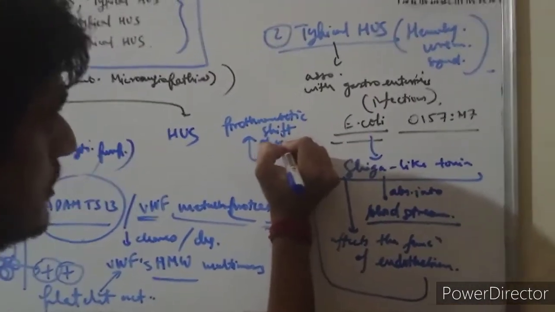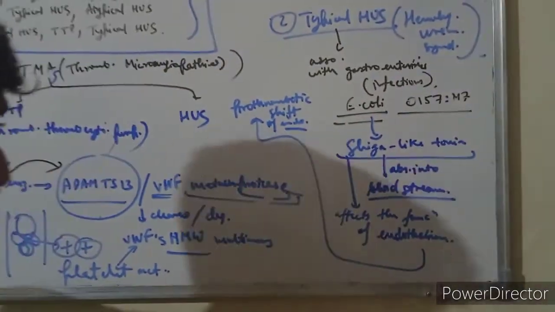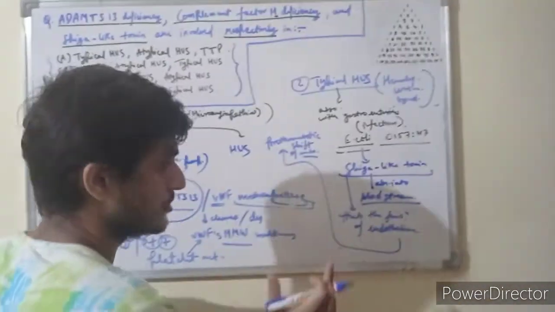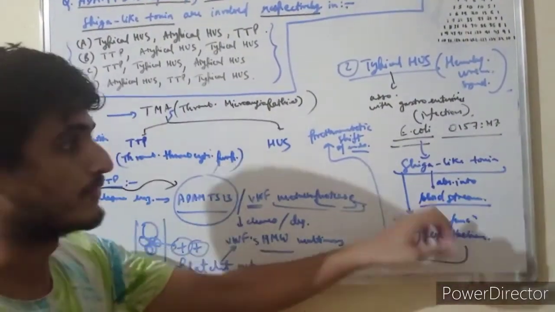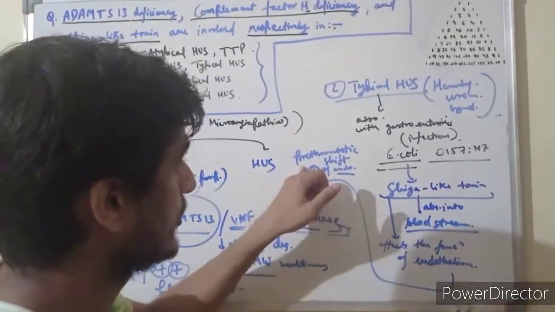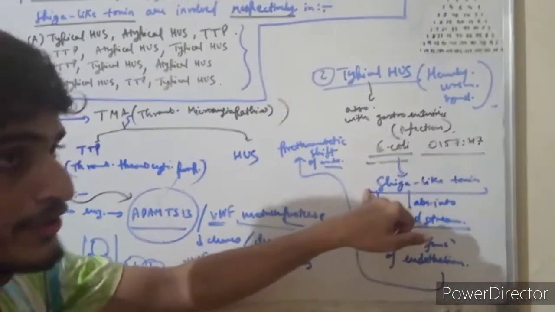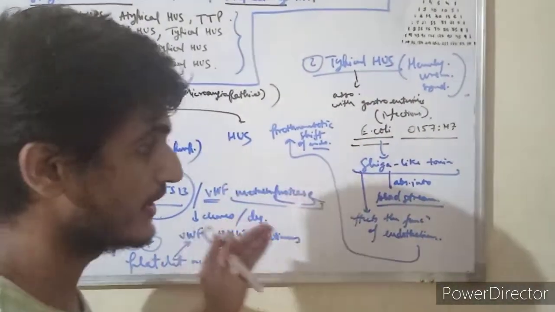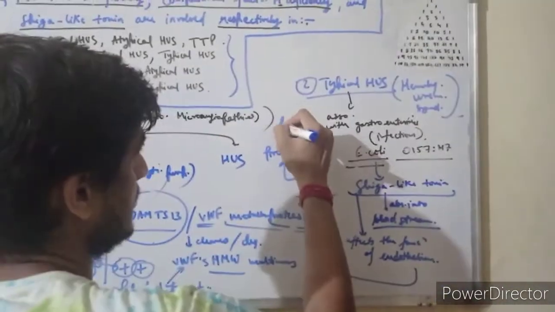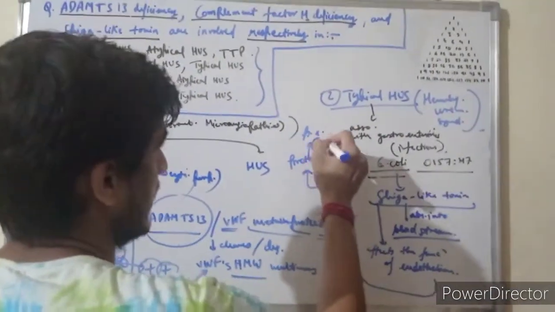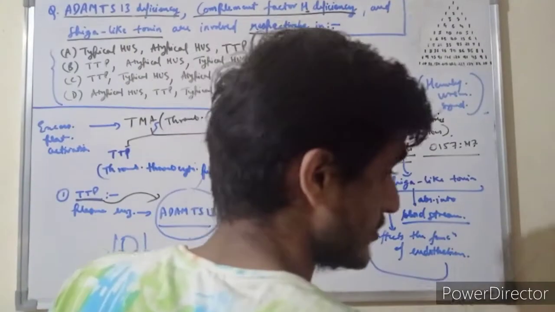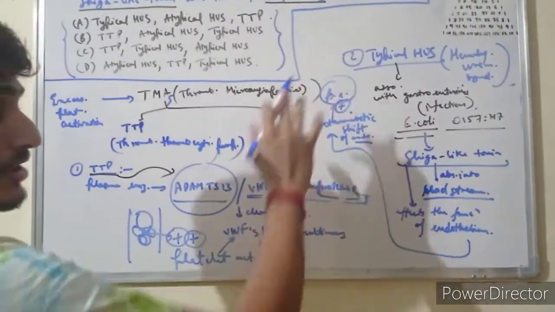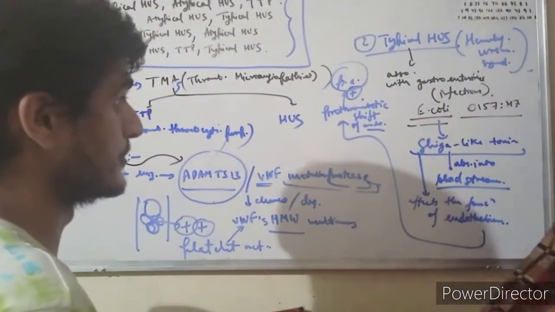We have studied that endothelium has two phases: one is antithrombotic and one is prothrombotic. When the prothrombotic state is activated due to this Shiga-like toxin, platelet aggregation is activated. Thus, this leads to increased coagulation and thrombosis. This is typical HUS, or hemolytic uremic syndrome.